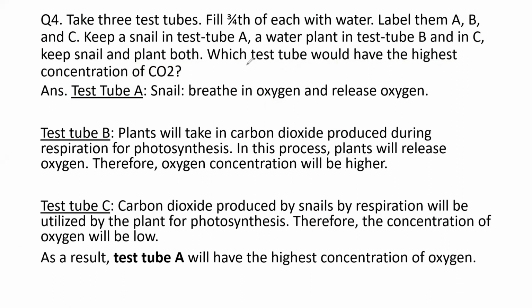तो हमने क्या किया है, हमने 3 test tubes लिया और हमने उन्हें लेबल कर दिया A, B, and C. Next, we have filled it with water. पहले test tube में we have kept snail. Okay, I am writing S for snail. दूसरे test tube में we have kept a water plant. Okay, the green color is representing a water plant. And third वाले में I have both snail as well as a water plant. हमें बताना है कि इन तीनों में से कौन से test tube में सबसे ज्यादा concentration होगा carbon dioxide का.